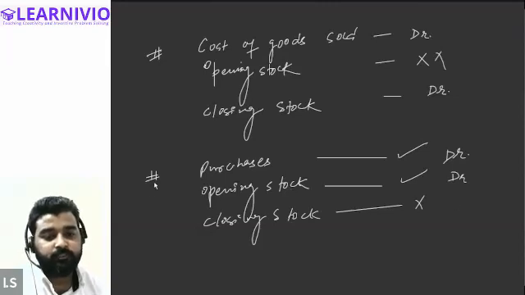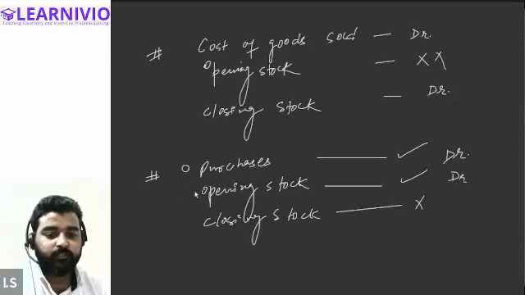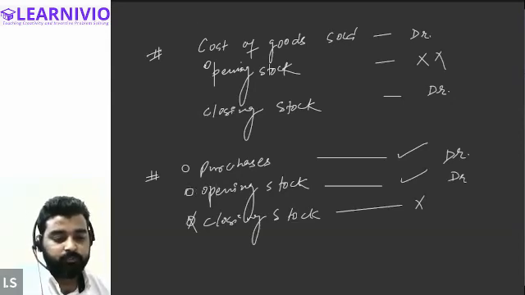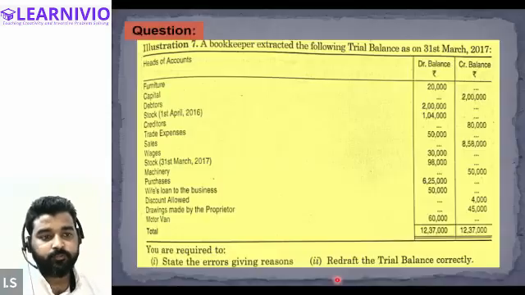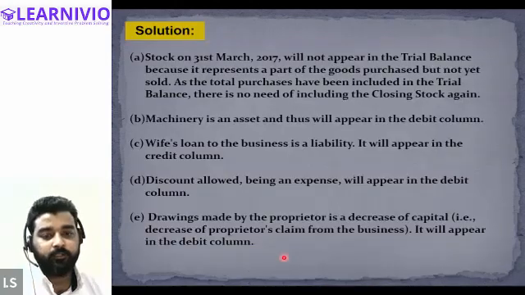So this is the key special point in this particular question: we have the value of purchases given in the question, we have the opening stock given, and the closing stock given. So closing stock will not be recorded. Only the purchases and opening stock will be recorded. So this is the special point in this question. I hope this is understood, all of you. So this is the correct solution.